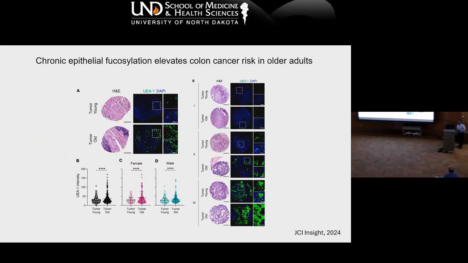in the aging condition, comparing young and old, is that at the basal level fucosylation is higher in the epithelial cells of old people. Interestingly, epithelial fucosylation is also higher in the tumor condition when you compare young versus old tumor, and it is significantly higher. With stage as well, older people have higher fucosylation compared to young. So this says that chronic fucosylation is related to colon cancer risk in older adults.